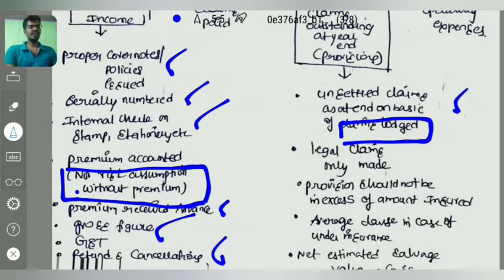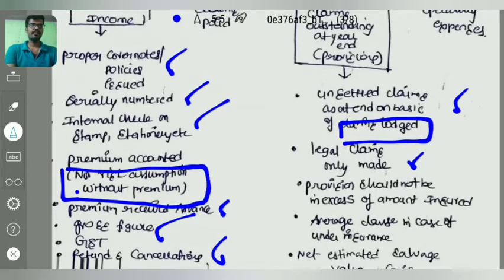Auditor should take care that only for legal claims should claim provision be made. For example, in the policy it is mentioned that if this happens, then only we'll issue a claim. Then the auditor has to check whether that particular situation, whether that particular point is applicable or not, whether the claim is legal or not. That thing the auditor needs to check. Legal claim provisions shall only be accounted.